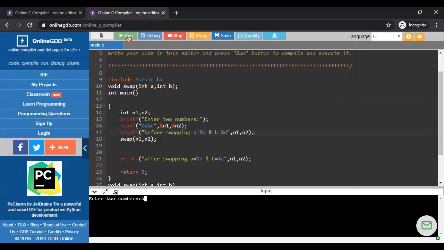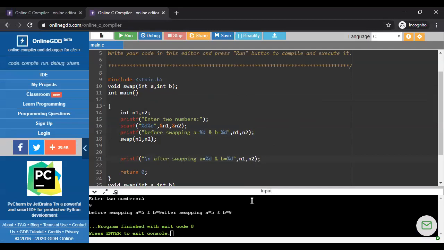Suppose I am giving 5 and 9. So both are the same. Why? What is the problem? I'm going to run one more time. 5 and 9. See? Now tell me what the error is. Where is the error actually?